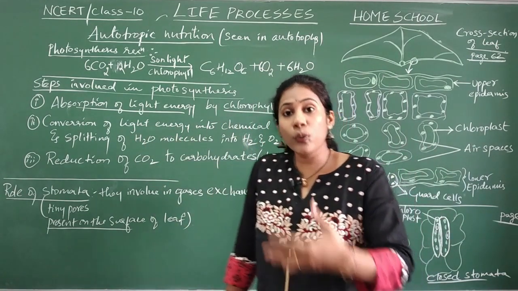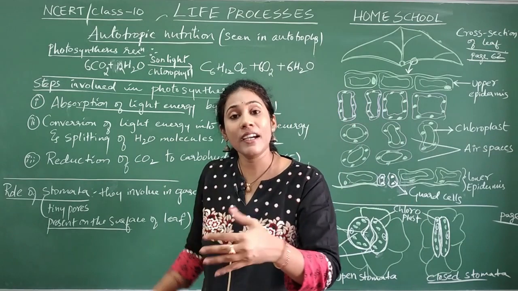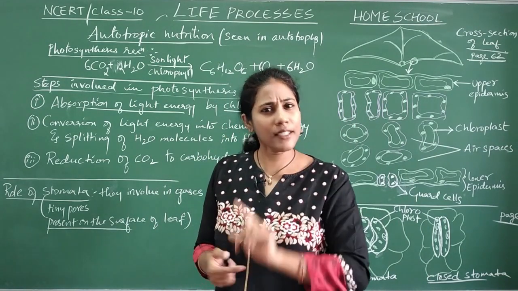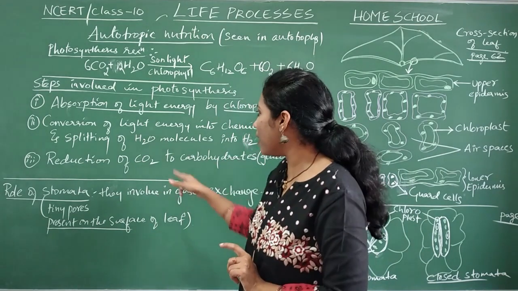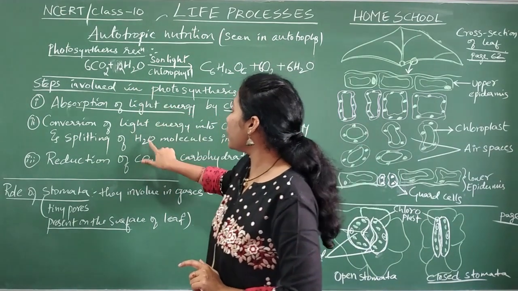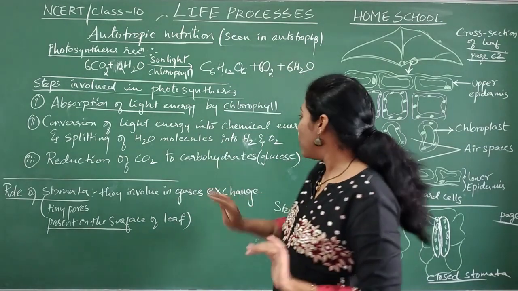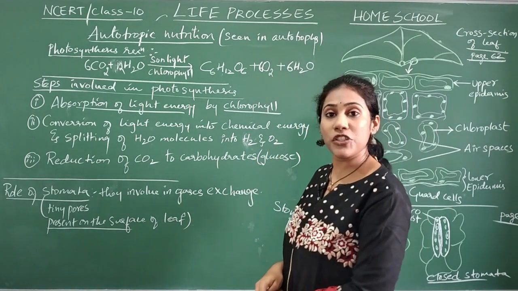That means with the help of that sunlight, a chemical reaction is taking place. What is the chemical reaction taking place here? The water molecule is getting split into hydrogen and oxygen.